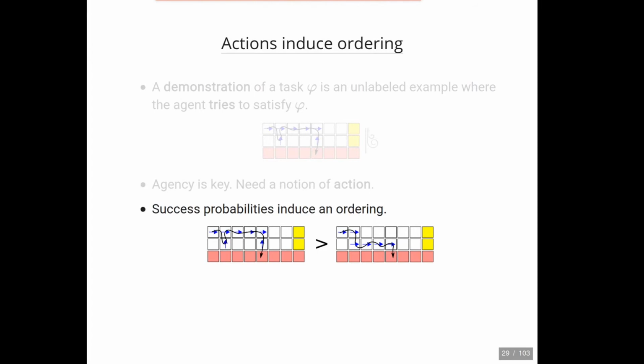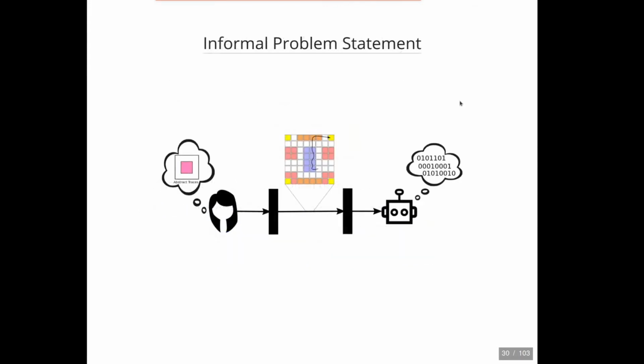And in particular, the dynamics plus the actions induce an ordering based off of the success probabilities. Once we know the dynamics, we can say that this left trajectory and control policy is better than the right policy. We're now ready for an informal problem statement.